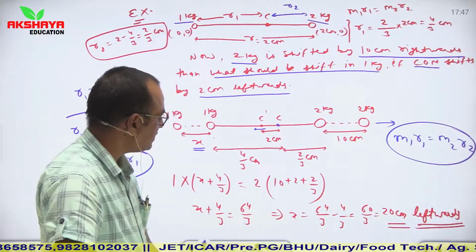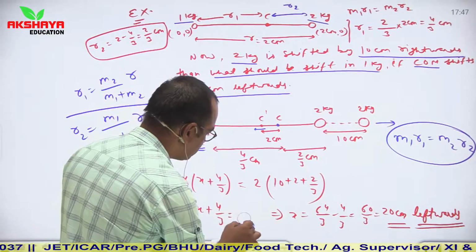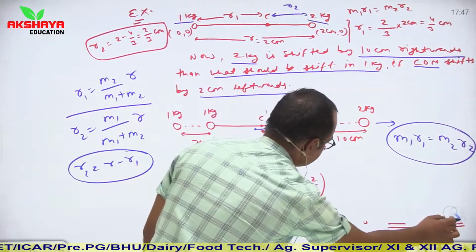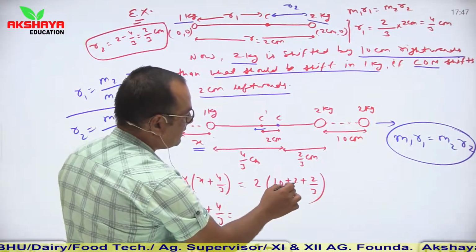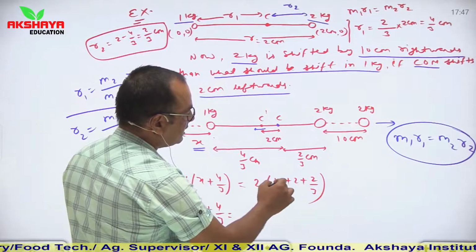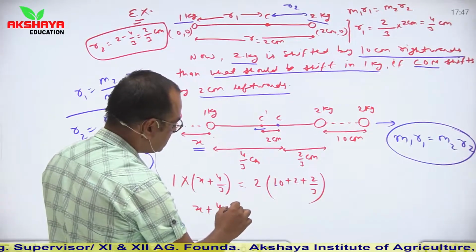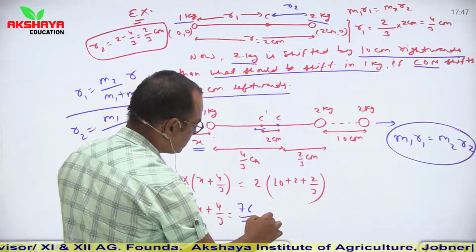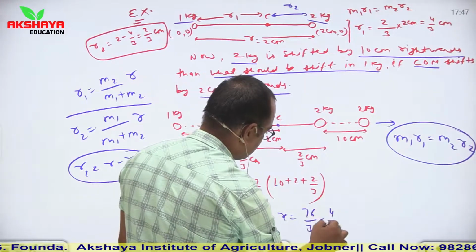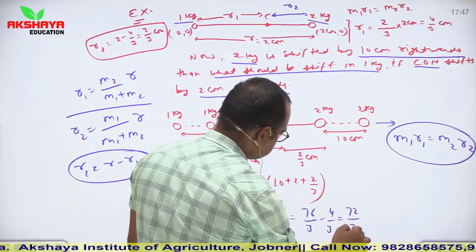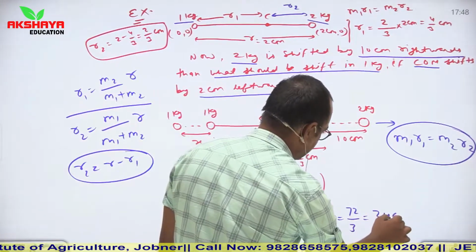2, 38, 38 into 2, 76. So this is a calculation mistake. It is 72. It is 10 plus 2, 12, 12 plus 2 by 3, 36 plus 2, 38, 38 into 2, 76 by 3. So here x is equal to 76 by 3 minus 4 by 3. So it is 72 by 3. 72 by 3 means 24 centimeter.